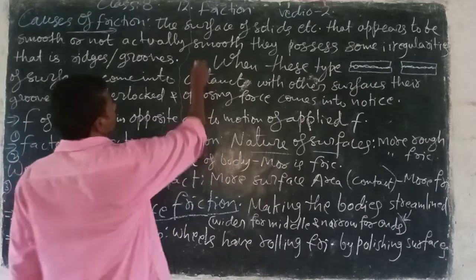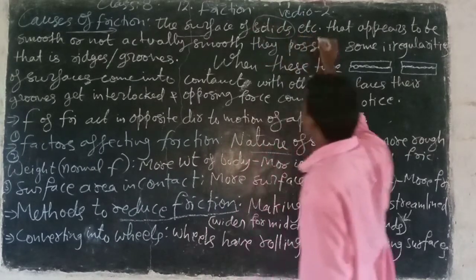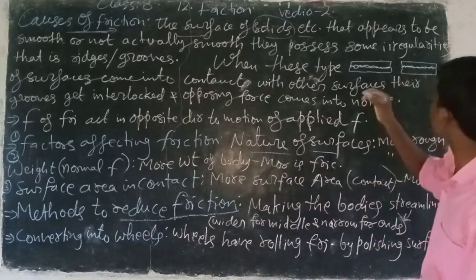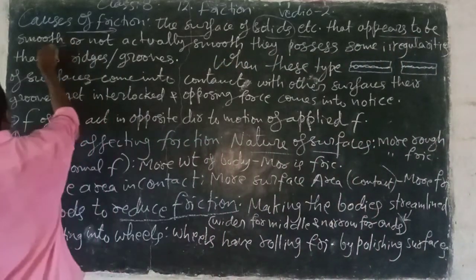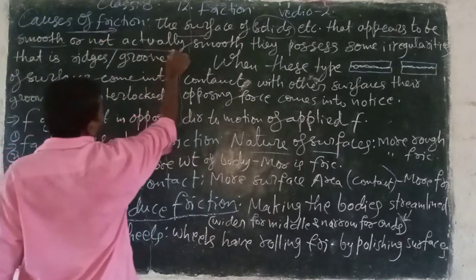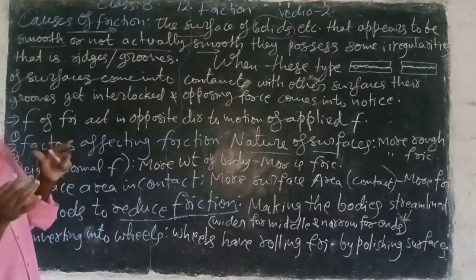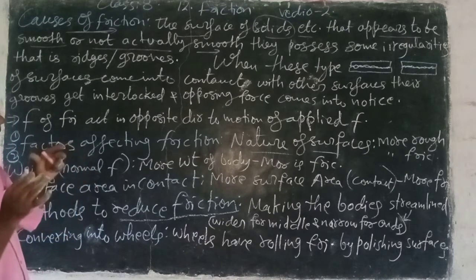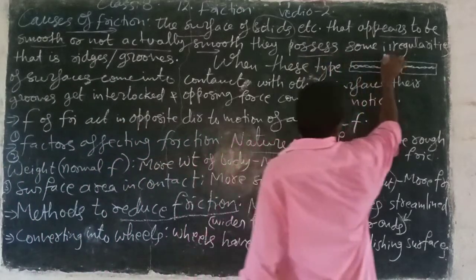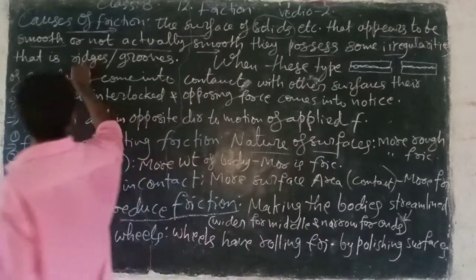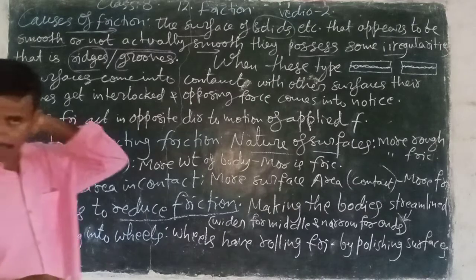Look here, the surface of solids that appear to be smooth are not actually smooth. They possess some irregularities, that is, ridges or grooves. How can friction be caused?